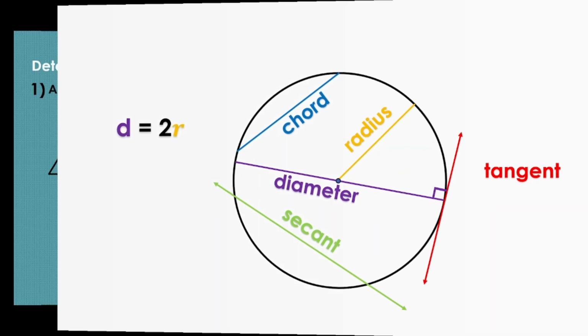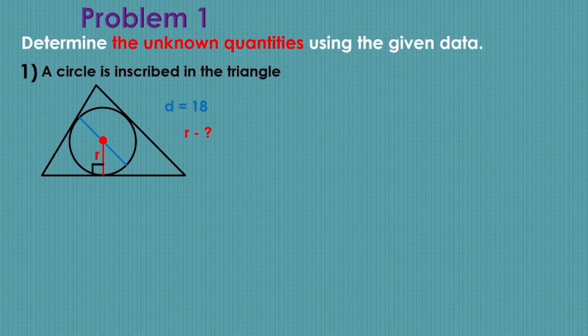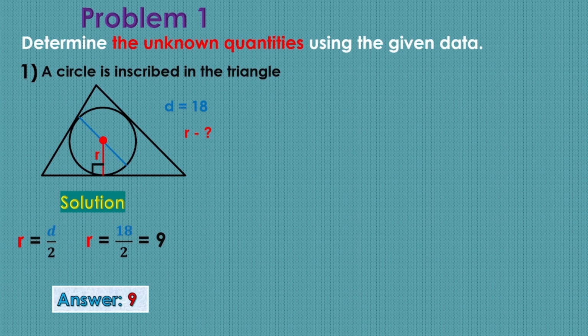Problem 1. Determine the unknown quantities using the given data in the first figure. We see that the circle is inscribed in the triangle. We are given a diameter of 18. Find the radius. As I just told you, the radius is equal to half the diameter. So we write this down and get that the radius is equal to 18 divided by 2 equals 9. The answer is 9.